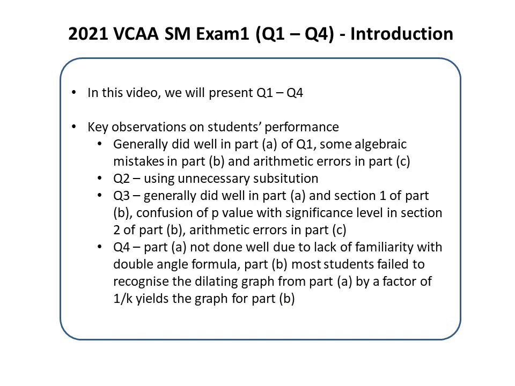In part A of question 4, students did not score well because they were not familiar with the trigonometric double angle formula. In part B, most students failed to recognise that dilating the graph from part A by a factor of 1 over k yields the graph required for part B.